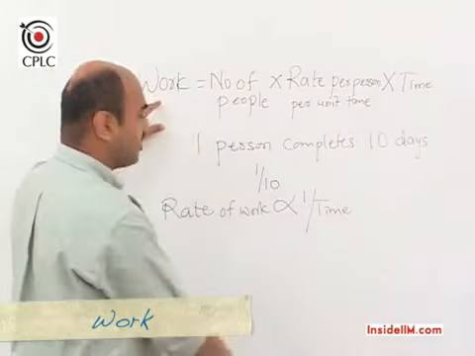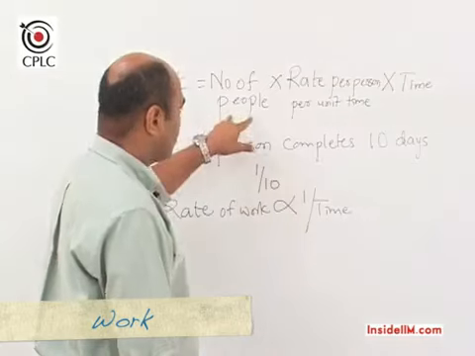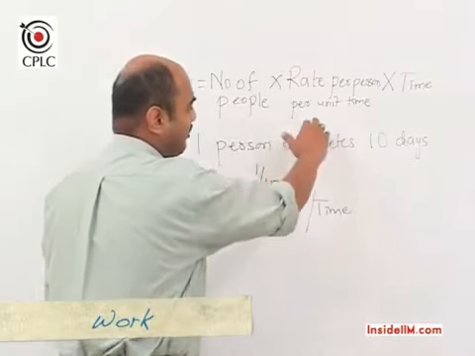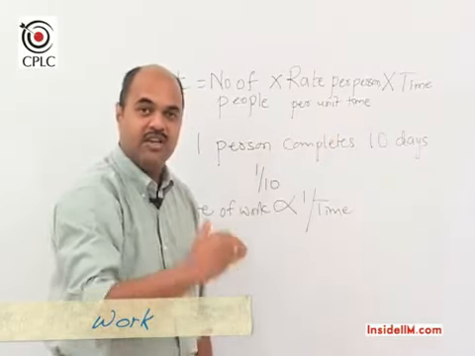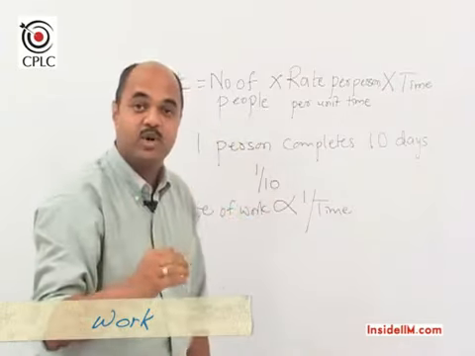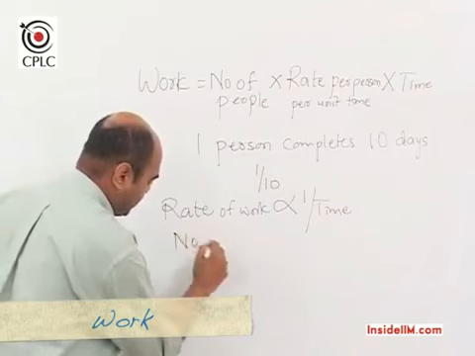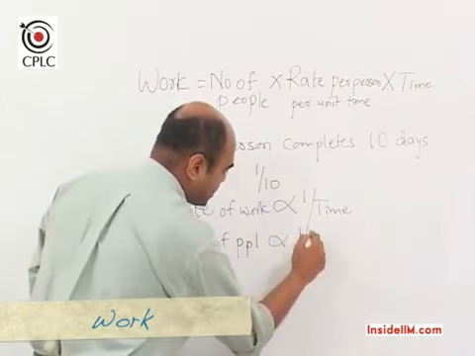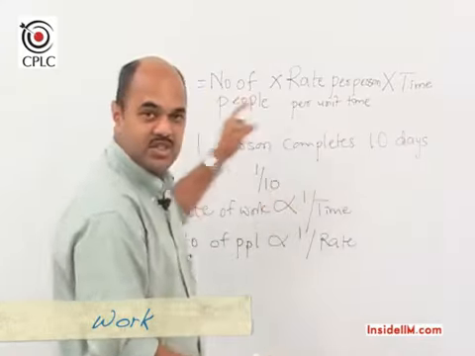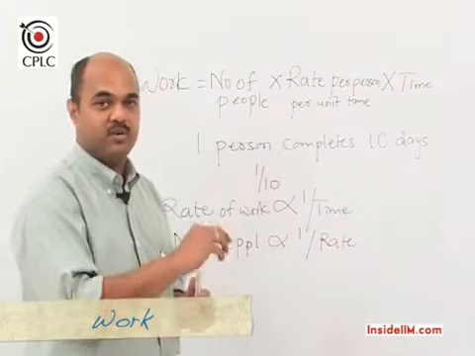Similarly, if work to be done is constant and the time available is constant, number of people and the rate would be again inversely related, which would mean that if the rate per person per unit time increases, then, with time constant and work constant, the number of people required to do the job would decrease, and hence the number of people is inversely related to the rate. So looking at this one statement, since there are 4 parameters, if any 2 are constant, we can find out the relationship between the other 2.